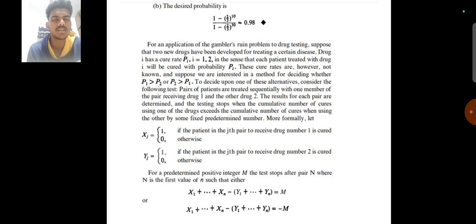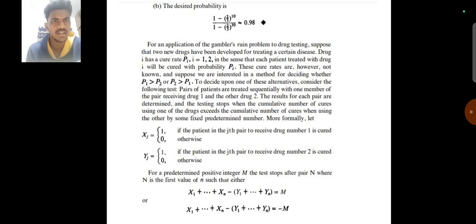whether p1 > p2 or p2 > p1, to decide upon one of these alternatives. Consider the following test. Pairs of patients are treated sequentially, with one member of the pair receiving drug 1 and the other drug 2. The results for each pair are determined, and the testing stops when the cumulative number of cures using one of the drugs exceeds the cumulative number of cures using the other by some fixed predetermined number.